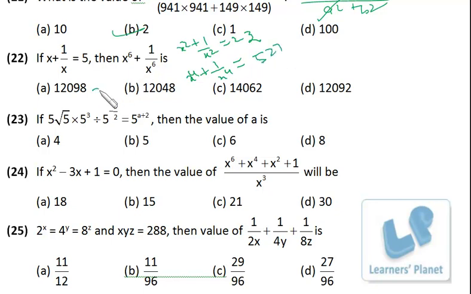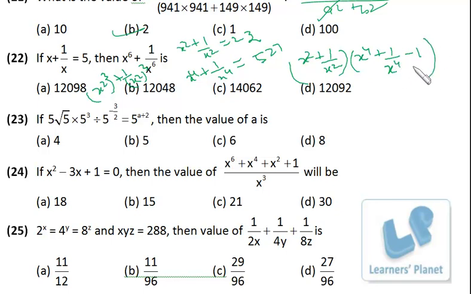Now this is actually x square whole cube plus 1 upon x square whole cube. So we can use the formula for a cube plus b cube. So a cube plus b cube is equal to a plus b, a square plus b square minus 1, right? Minus ab precisely. So here ab will be x square into 1 upon x square, that is minus 1. Now you know x square plus 1 upon x square, that is 23. x4 plus 1 upon x4, that is 527 minus 1, 526.